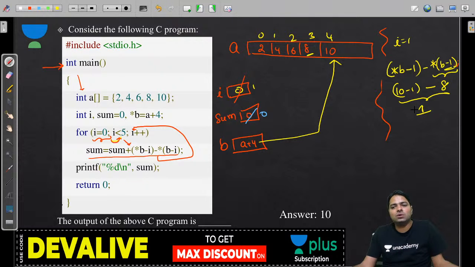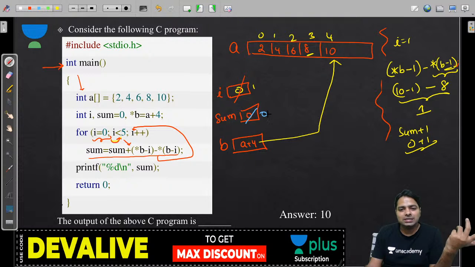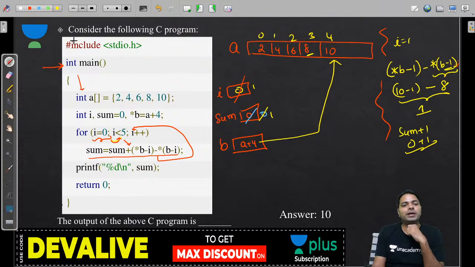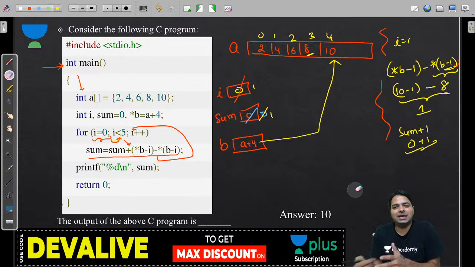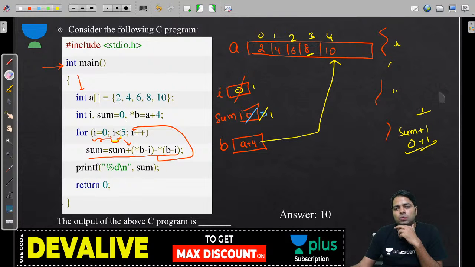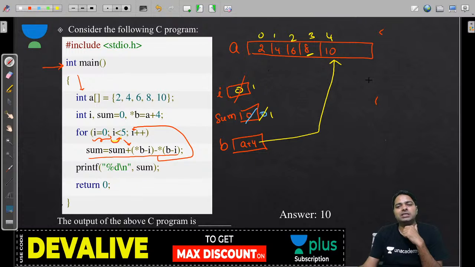Sum already has a 0. 0 plus 1, that is sum plus 1, means 0 plus 1 is going to be stored in sum. That is 1. Everybody? Yeah. This takes some time because B minus 1 means it's A plus 3 indirectly. Okay. Now after this, let's repeat. Every time I'm explaining, understand at least one iteration and you will get everything. I is equal to the next time.